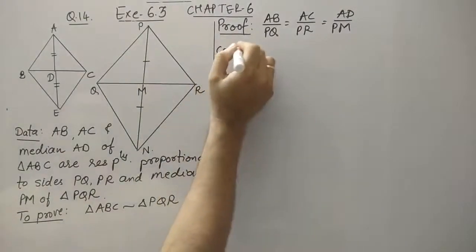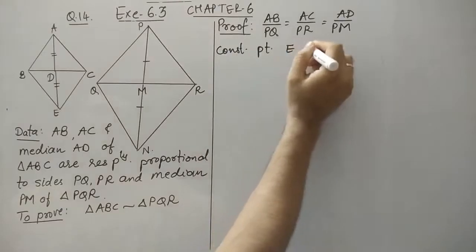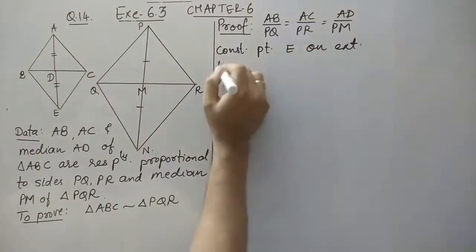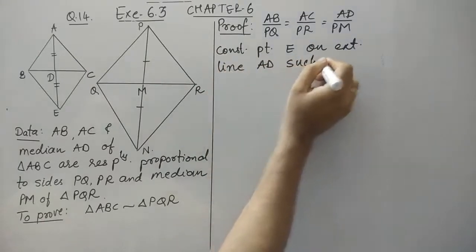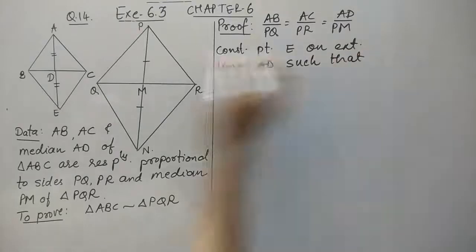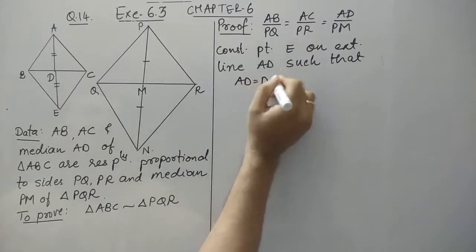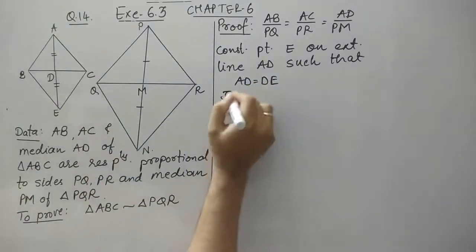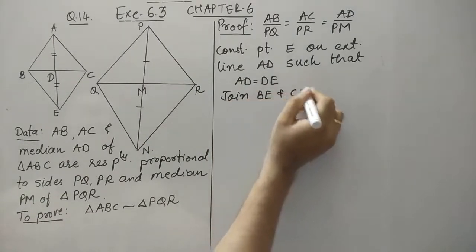Now let's construct point E on extended line AD such that this both line segments, AD is equal to DE. Then we join BE and CE.